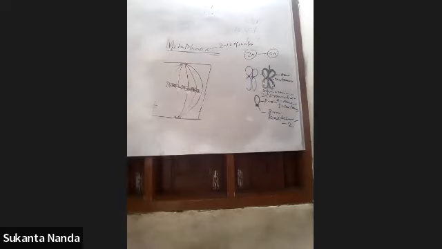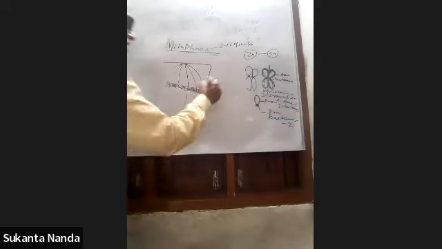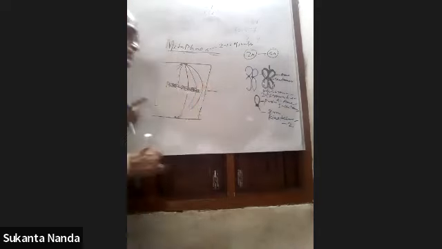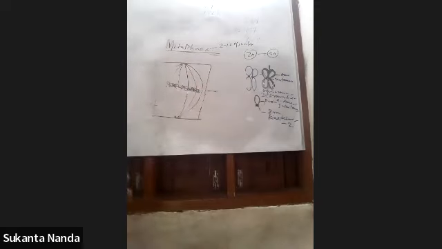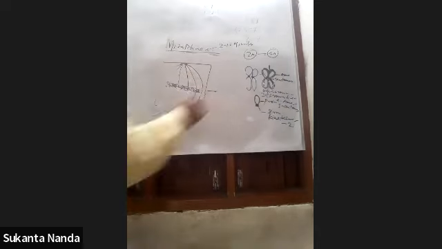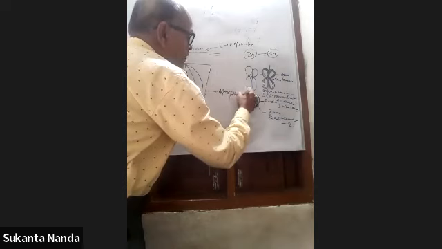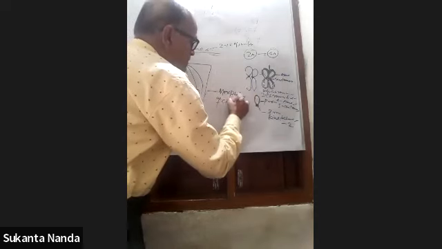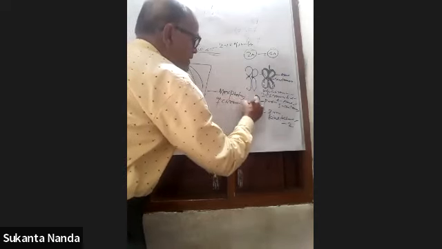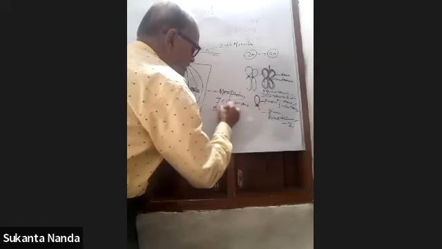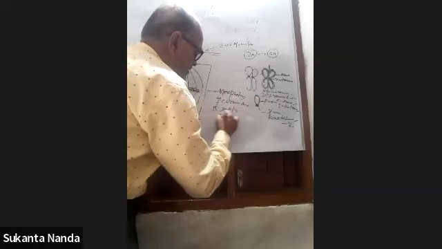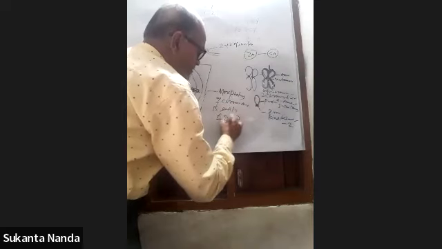Another thing is that it is the stage where the morphology of chromosomes is most easily studied. The study of chromosomes is most important here. The morphology of chromosomes is easily studied in this phase.